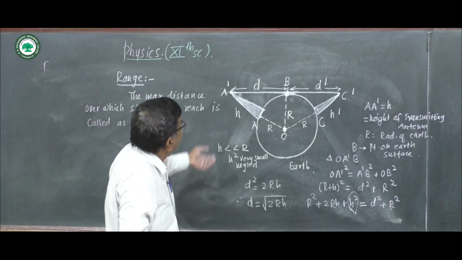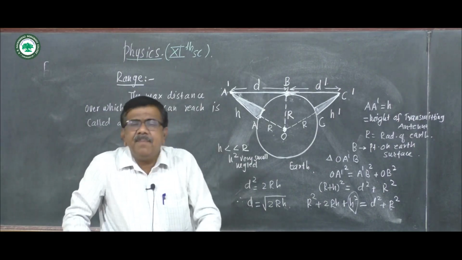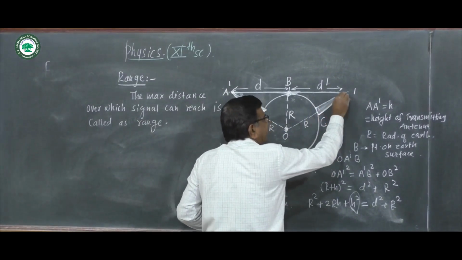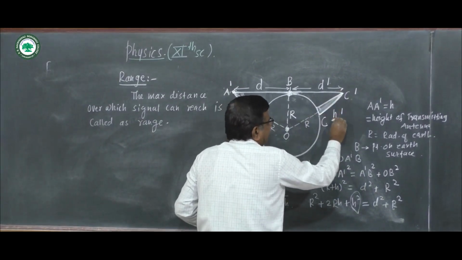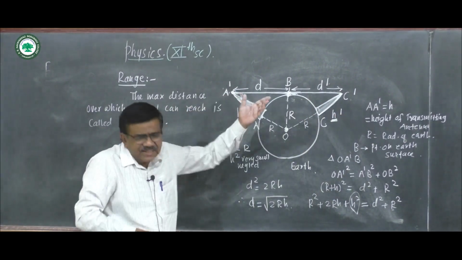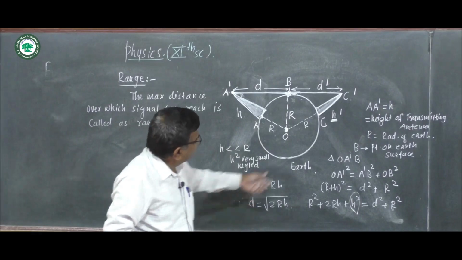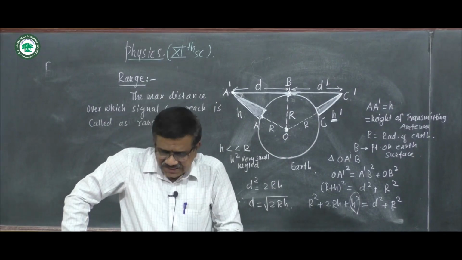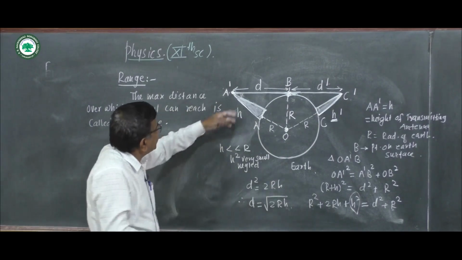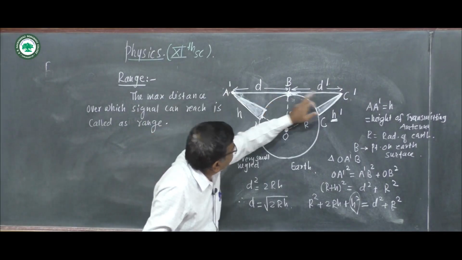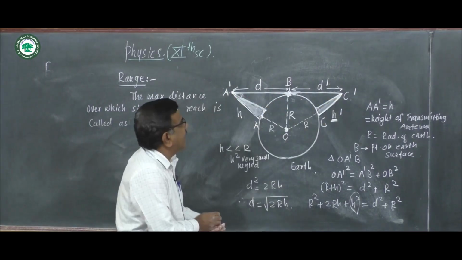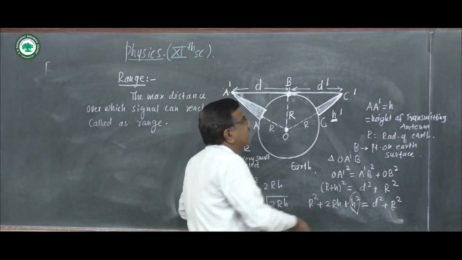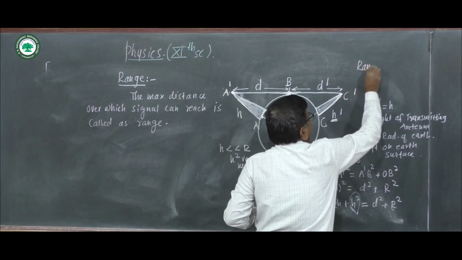The range can be further increased by mounting the receiver at height h dash. If the receiving antenna is mounted at height h dash at point C, we can increase the range. The range increases to D plus D dash. The total range will be, if there is a receiving antenna here, this increased range is D plus D dash.